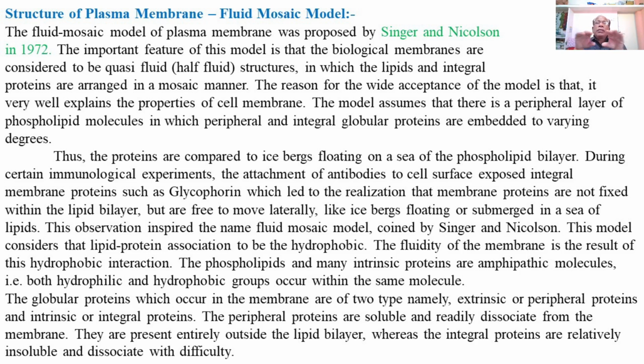The extrinsic proteins, or peripheral proteins or surface proteins, occurring on either surface of the plasma membrane, represent the mosaic of proteins submerged in the lipids of the plasma membrane. The middle portion of the plasma membrane is composed of lipids in the form of a fluid.